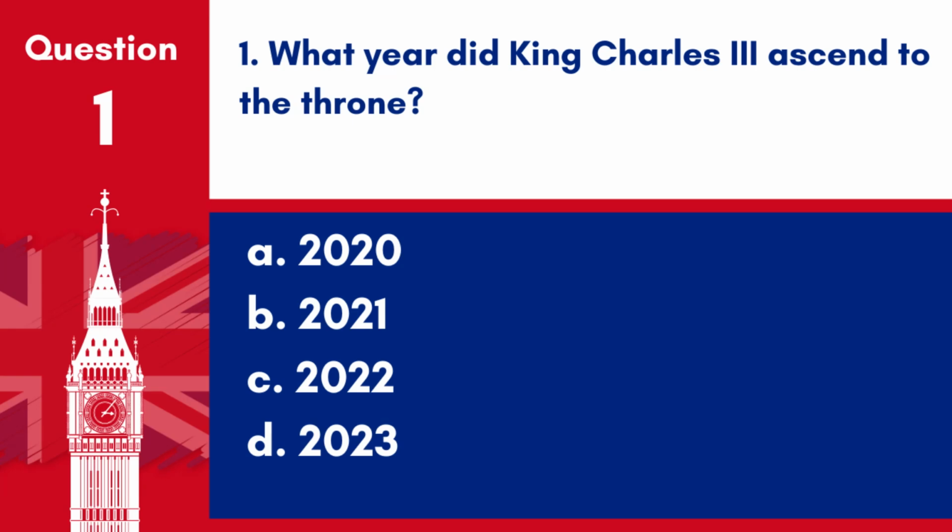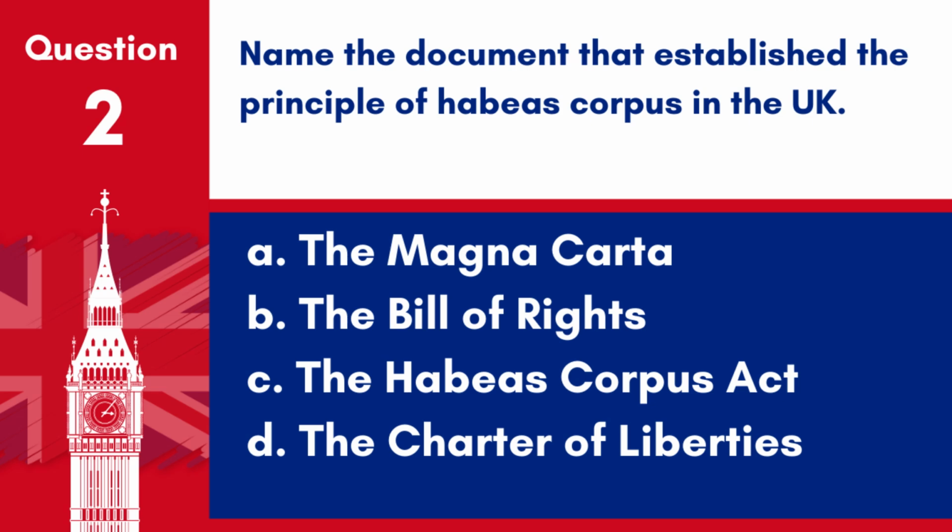Question 1. What year did King Charles III ascend to the throne? A. 2020, B. 2021, C. 2022, D. 2023. Answer: C. 2022. King Charles III ascended to the throne on 8 September 2022 upon the death of his mother, Queen Elizabeth II.